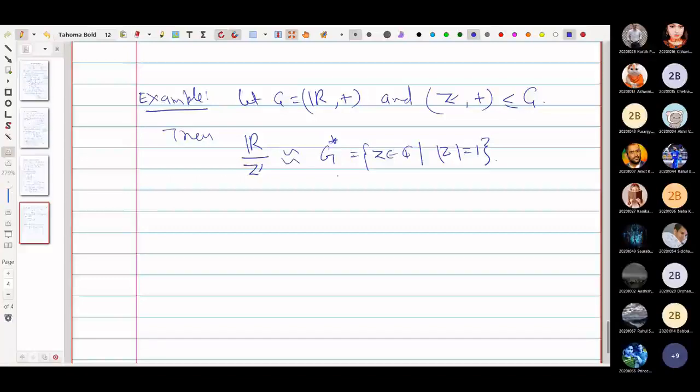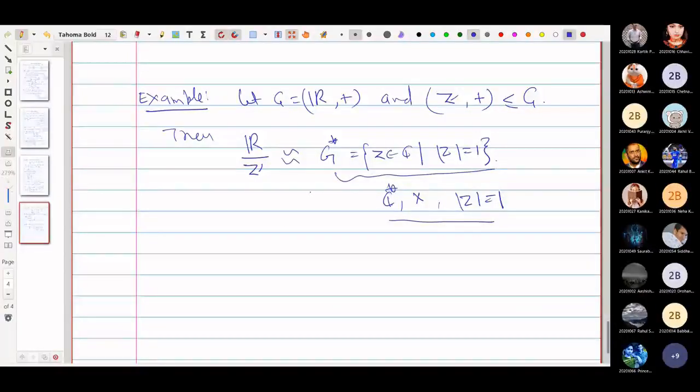Or you can also say it like this, that is C star, because of course z is not going to be 0, since the modulus of 0 is not 1. And C star under multiplication with all values of z having modulus 1. So this C star is a collection of this. Okay, right. So this is the thing you need to prove.